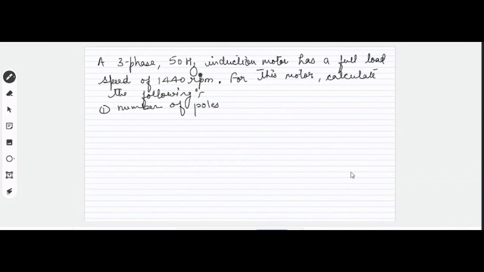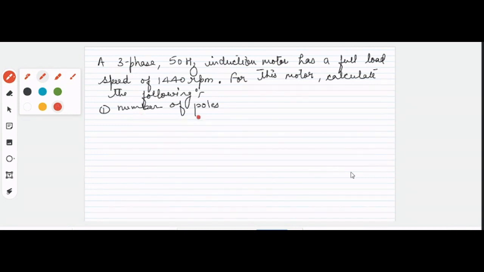How many will be the number of poles for this machine? 4 sir. 4? Sir, 4.166 is coming, but approximately we will take 4. Right, because your poles will always be in pairs, so they will always be in even number. Your poles must be in even number.